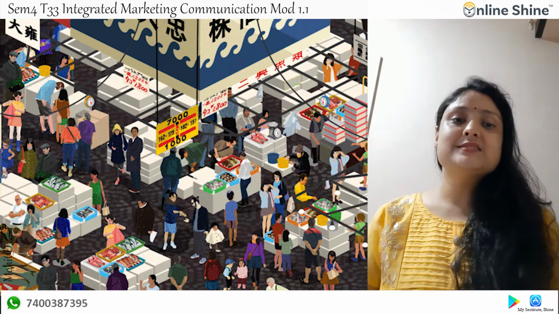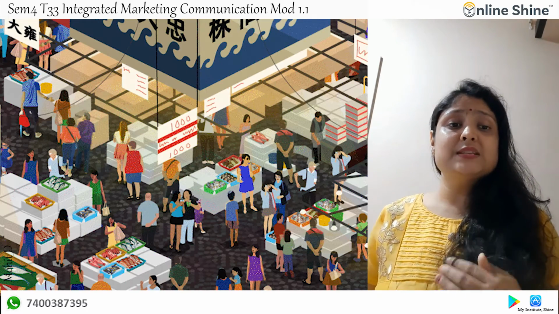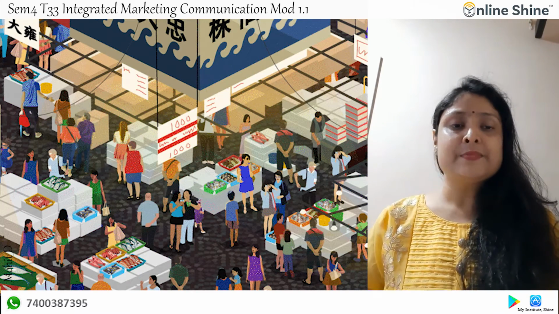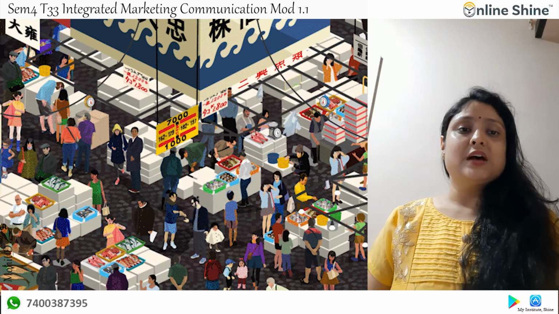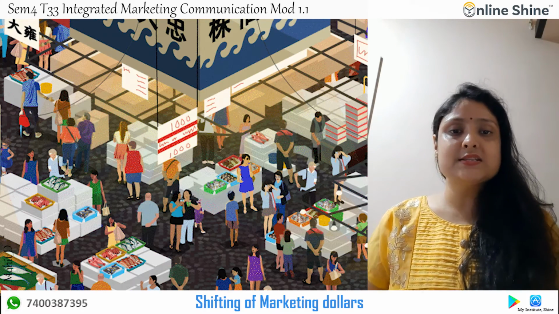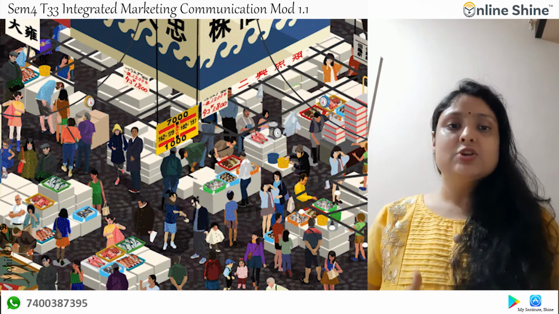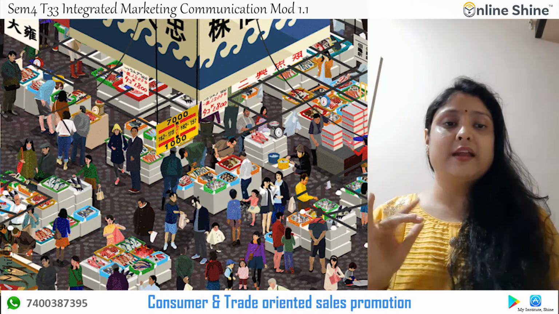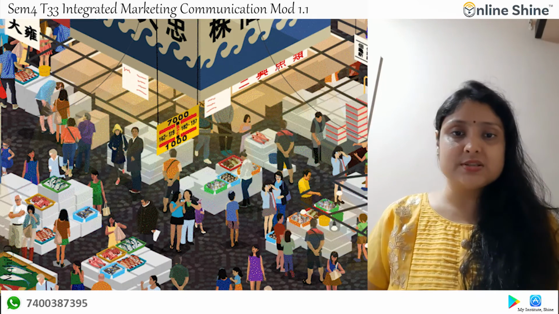Now, what are the various reasons why IMC is growing at such a fast pace? The first reason is a shifting of marketing dollars from media advertising to other forms of promotion, particularly consumer and trade-oriented sales promotions.